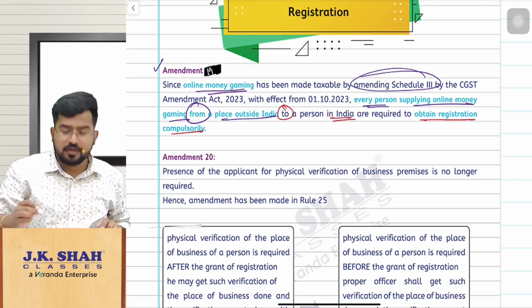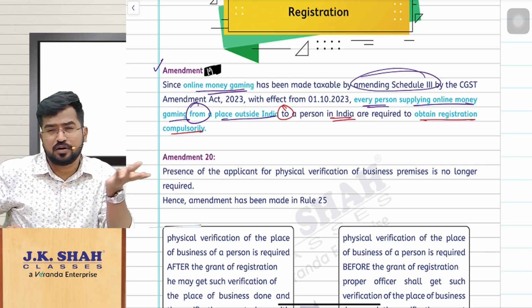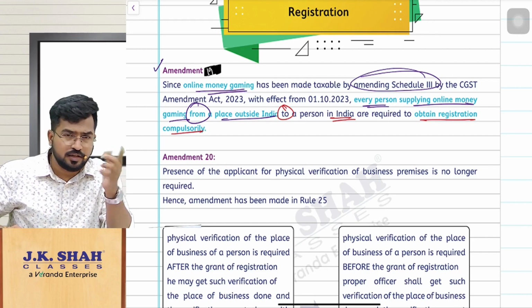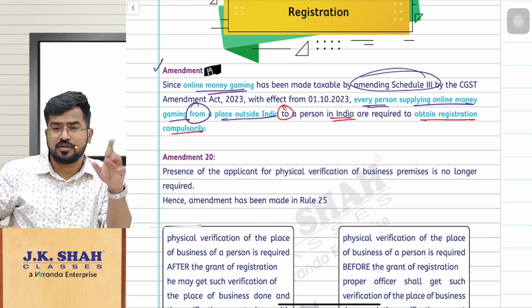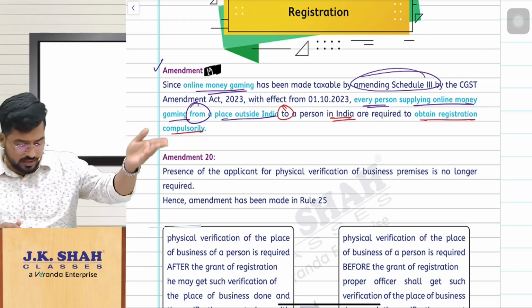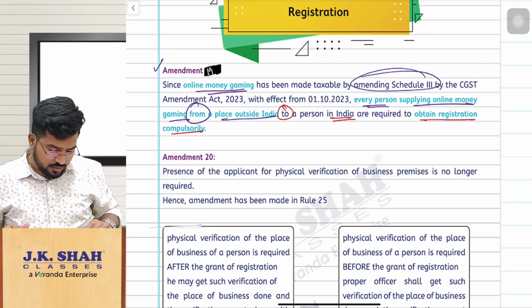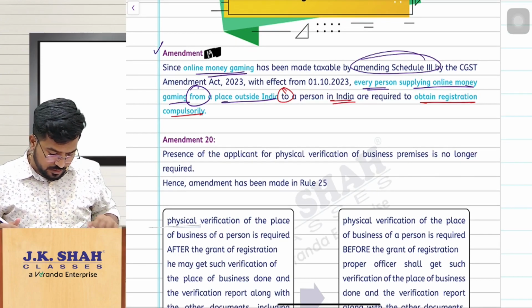So if anybody is providing, let us assume you are a company providing online rummy or similar games from outside India to a person in India, as the supplier you should pay GST on that. There is no reverse charge mechanism here, you should pay GST on that. So you should apply for registration in India. That we have already discussed in the previous chapters' amendments also, right. There is a simplified registration mechanism, all that stuff, hope you remember that.